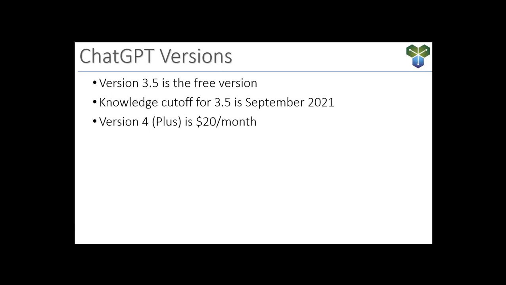Now, version 4 is a paid version of ChatGPT. Version 4 is actually a little bit slower, but that's because it's capable of doing much more and it's pulling from a much larger data set. It's going to give you better, more accurate results, and it features cool new beta options like browsing with Bing and support for plugins. It's always available, but you have limitations. Right now, there's a certain set of limitations with version 4.